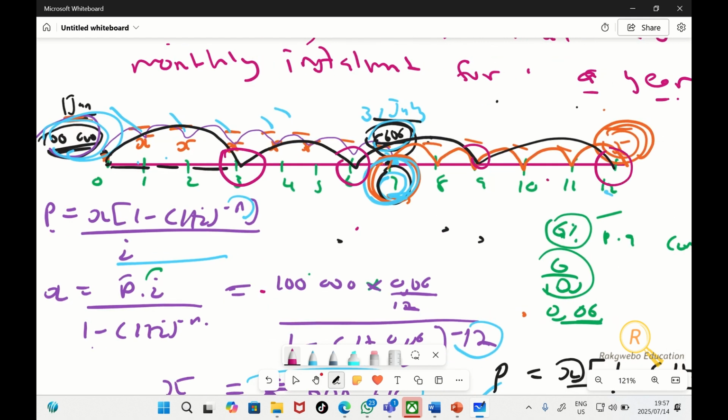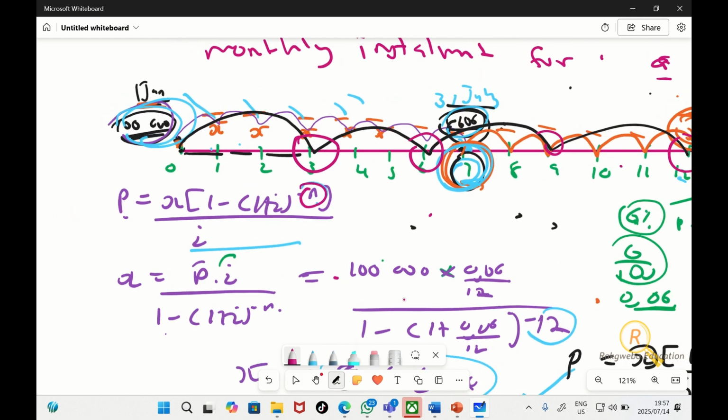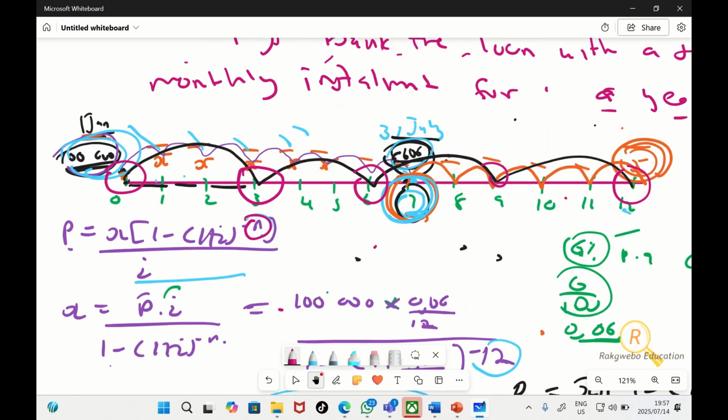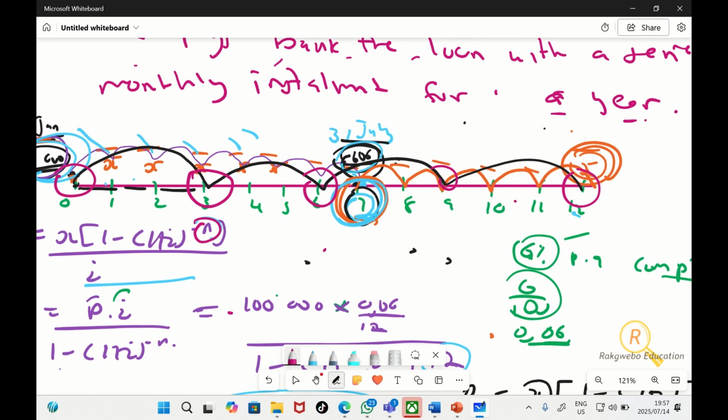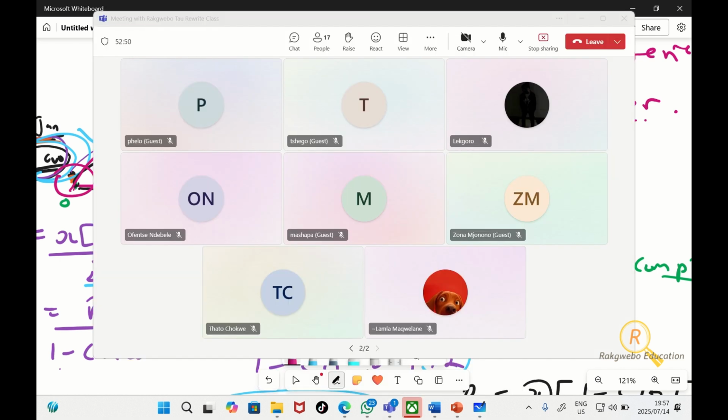Your n would be the number of periods until the last payment. So the number of periods won't be in terms of months. Even though it's a year, it's not going to be in terms of months. It's going to be in terms of quarters, and a quarter is 3 months. So it's 1, 2, 3, 4. So you're going to write 4 there. Do you guys see what I mean by number of periods until the last payment? It just depends on the context they're giving you in the question.